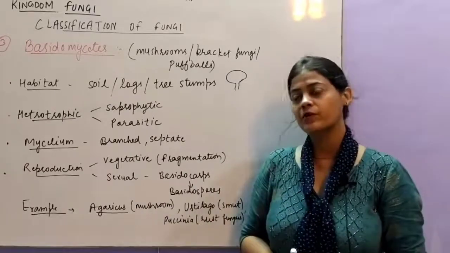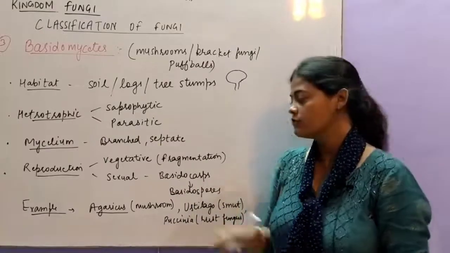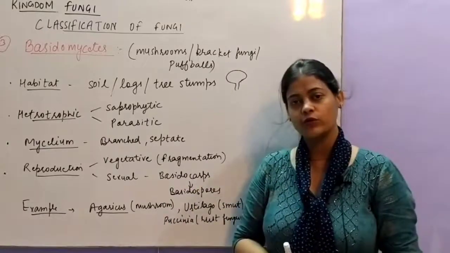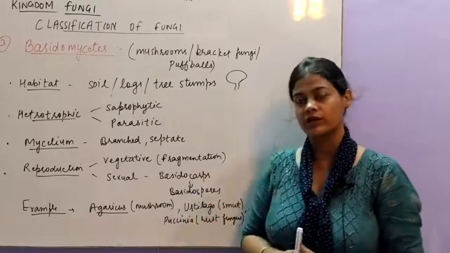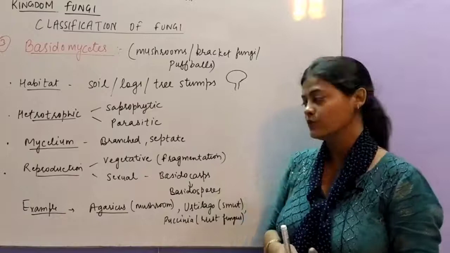And in sexual mode of reproduction, they form basidiocarps, in which basidiospores are being formed. For this I will share one animated video with you, then the life cycle will be more clear, how these basidiocarps and basidiospores are actually produced.